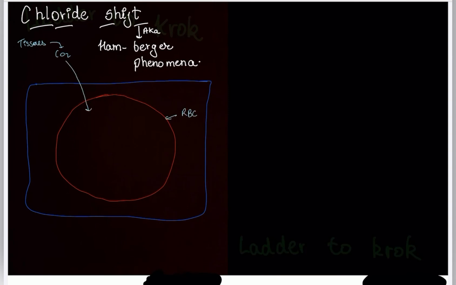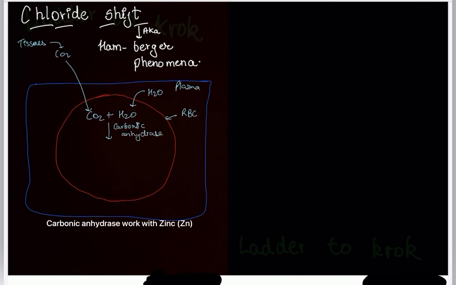This red part is the RBC, your red blood cell, and this is your normal plasma. When this CO2 comes inside, the plasma has water, so water from plasma will enter here. So CO2 plus H2O, in the presence of the enzyme carbonic anhydrase, will form H2CO3. What is the name of this H2CO3? It is carbonic acid. Then this H2CO3 will dissociate into H positive and HCO3 negative.